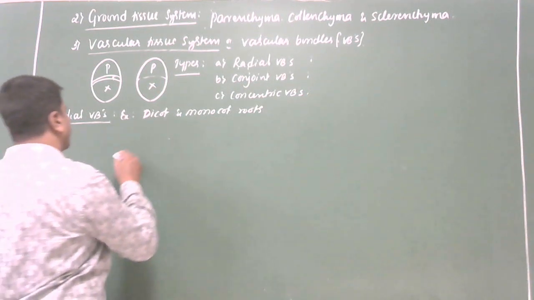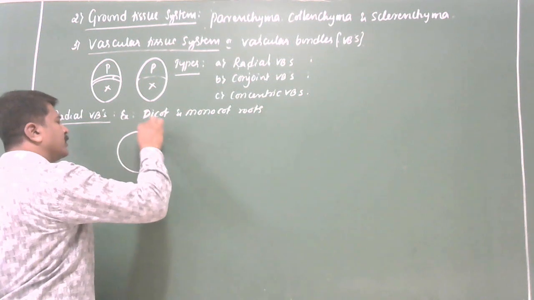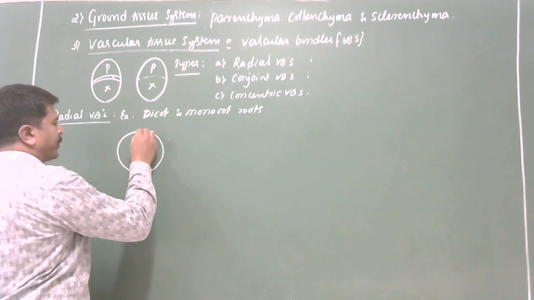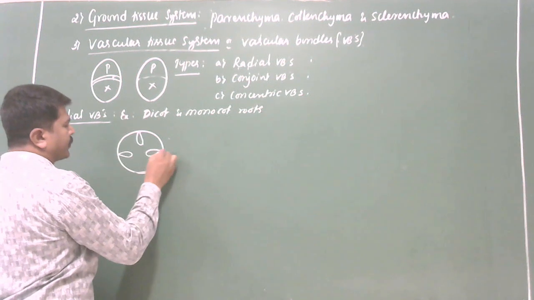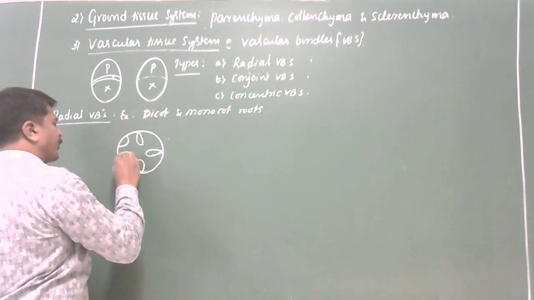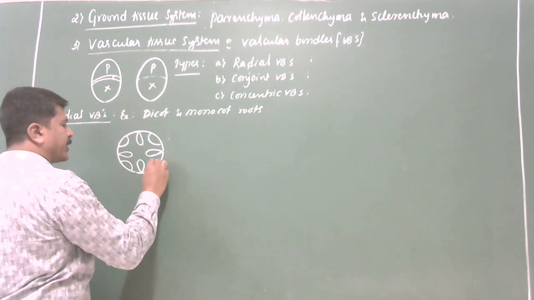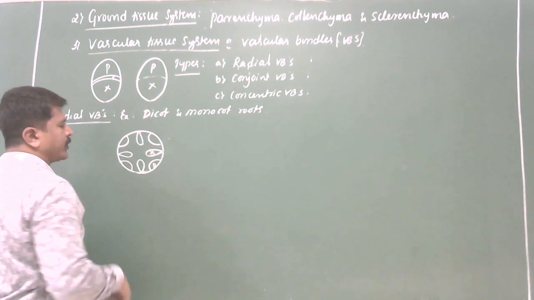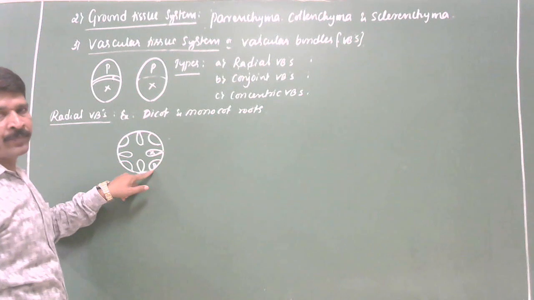Now let us get to the definition of the radial vascular bundle. When xylem and phloem are present as separate bundles, arranged at different radii, so this is the xylem, this is the phloem.